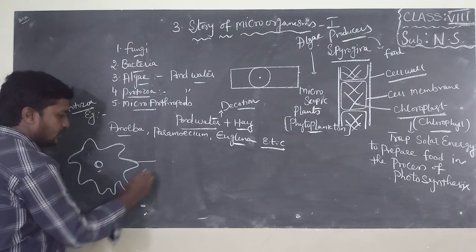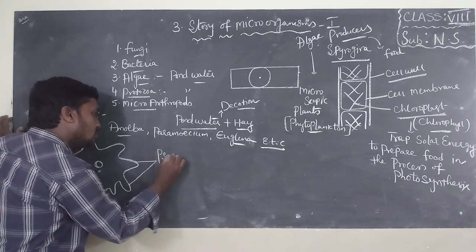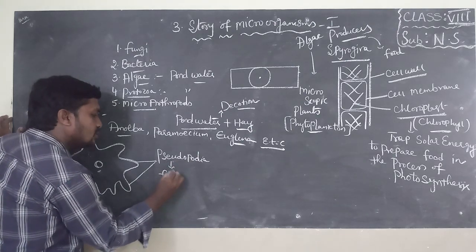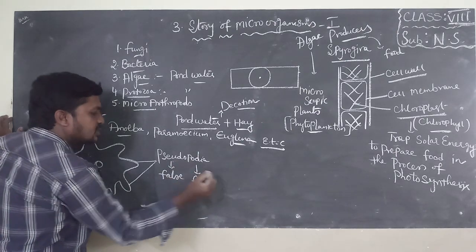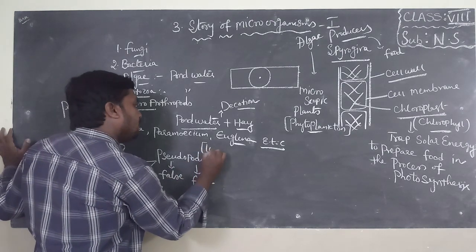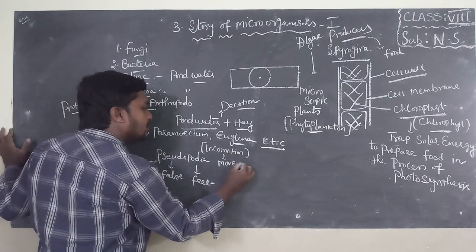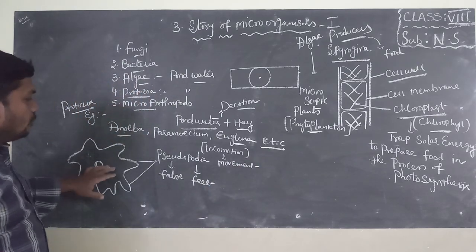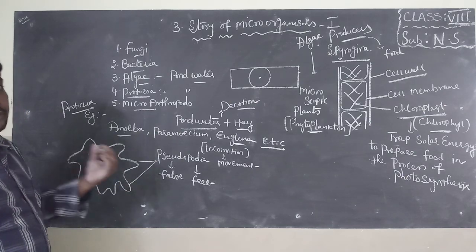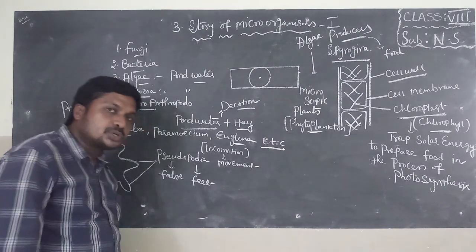This is amoeba. Amoeba have finger-like projections known as pseudopodia. Pseudo means false, podia means feet. They have false feet. This pseudopodia is helpful for locomotion. Locomotion means movement. At the time of movement, this pseudopodia appear on their body, which are finger-like projections. They look like fingers now, which are helpful for locomotion or movement.